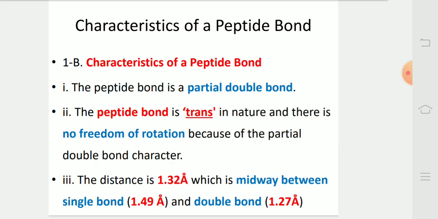Characteristics of the peptide bond. The peptide bond is a partial double bond. The C-N bond is trans in nature and there is no freedom of rotation because of the partial double bond character. The distance is 1.32 angstrom units, which is midway between a single bond, which is 1.49 angstrom units, and a double bond, which is 1.27 angstrom units.